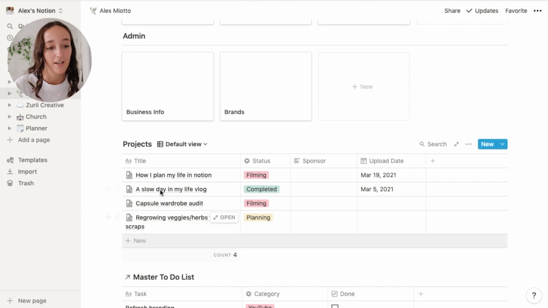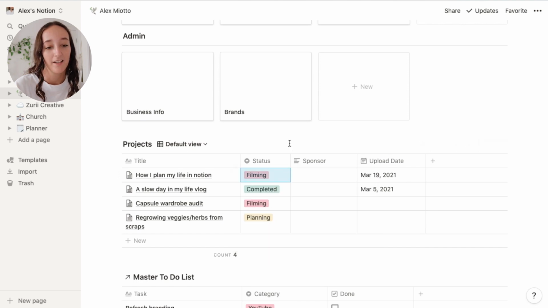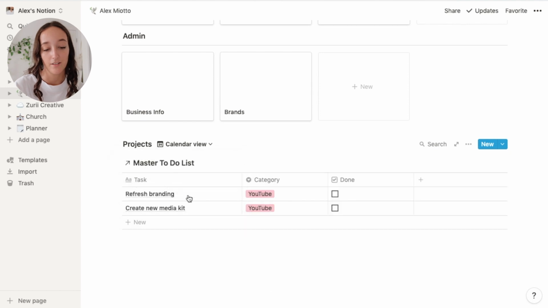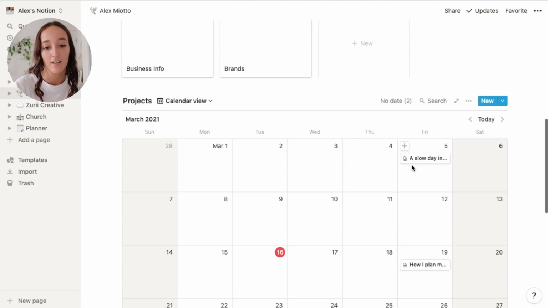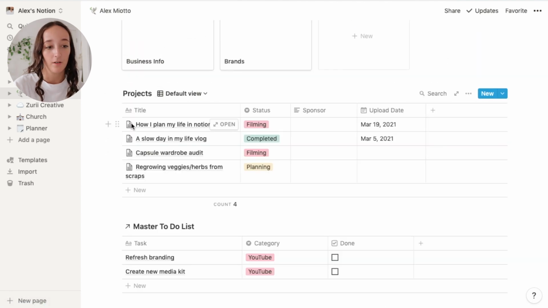So I have the video there, I have the status so I can track whether I am planning, filming, editing, or it's completed. I have a tab for a sponsor if there is a sponsor for the video, and then when I'm planning on uploading it. Again, I can change this to a calendar view and I can just easily see when each video is going up, which is super handy. So all of these videos is also its own sub page as well.